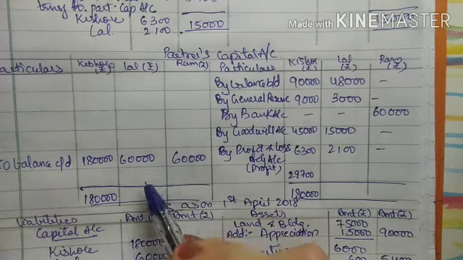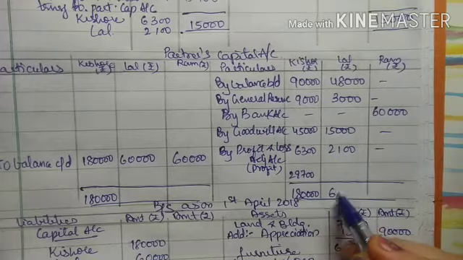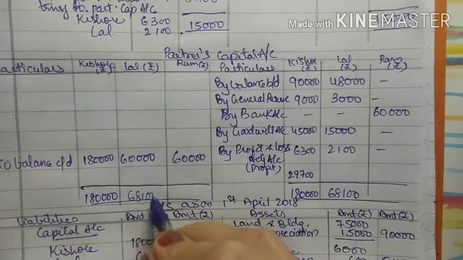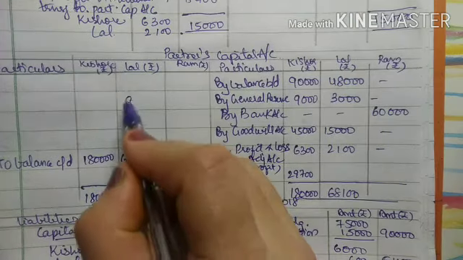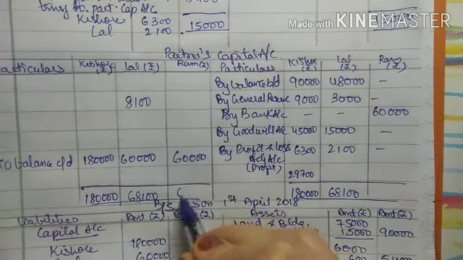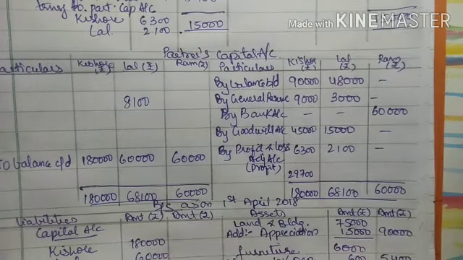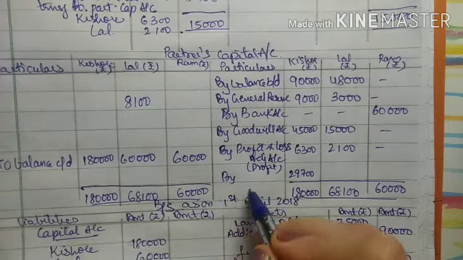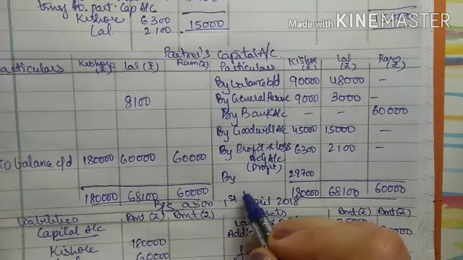Now see for Lal, this side balance is more, that is credit side, so it is 68,100. From 68,100, when I deduct 60,000, I will get a balance of 8,100. For Ram, both the sides, it's 60,000. Right? Now this is my balancing figure, which is given in the adjustment to be adjusted by bank account.